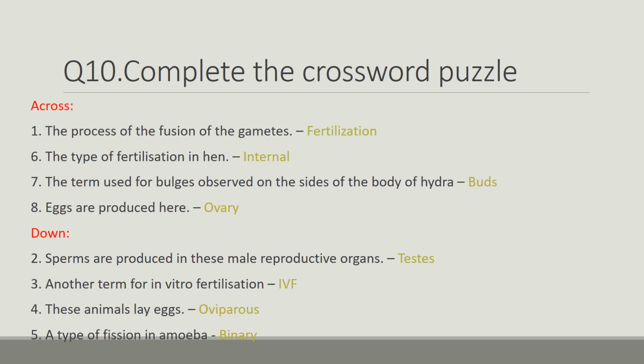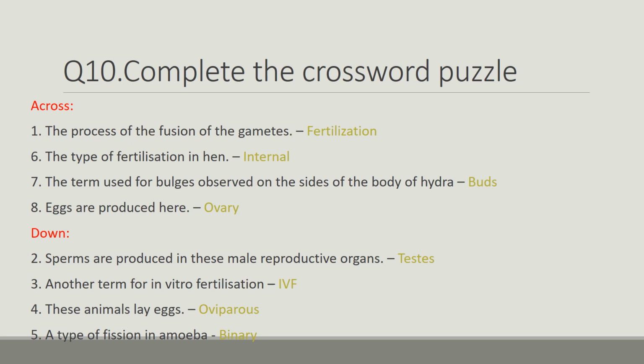Next question is, complete the crossword puzzle. Across, the process of the fusion of the gametes is known as fertilization. The type of fertilization in hen is internal fertilization. The term used for bulges observed on the sides of the body of hydra is buds.